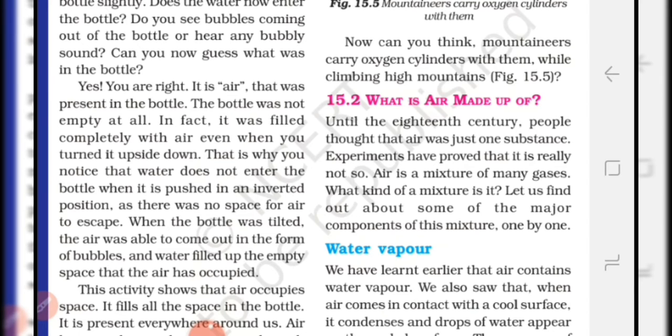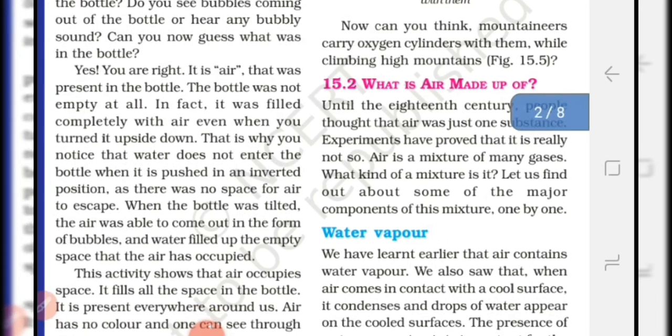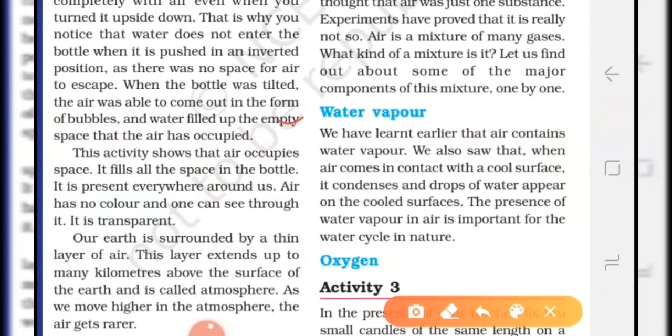So let us study the different components of air. First, let us study about water vapors. Students, air contains water vapors. How can you prove that water vapors are present in the atmosphere? You will observe that when this air comes in contact with a cool surface, then it condenses and converts into water droplets. So it indicates the presence of water vapors in the air.